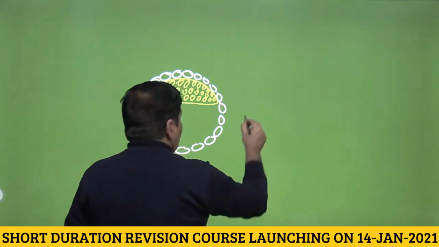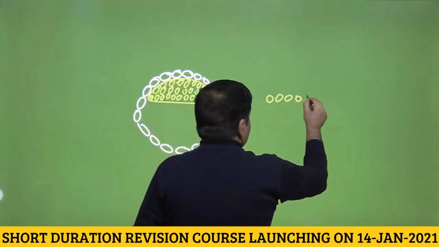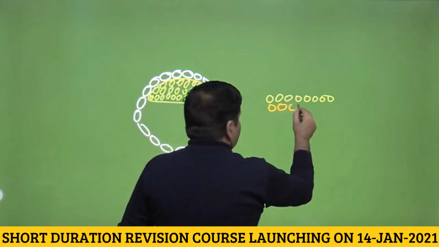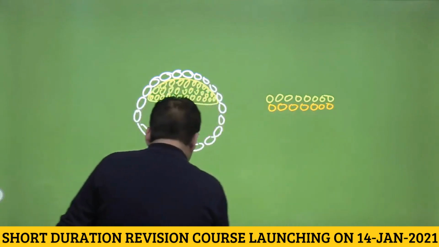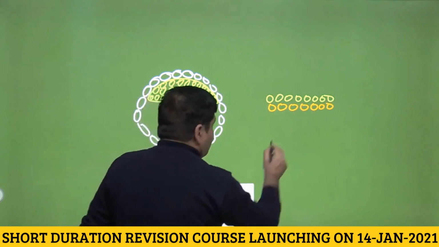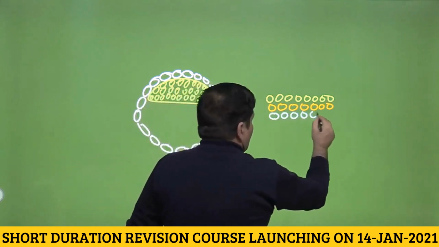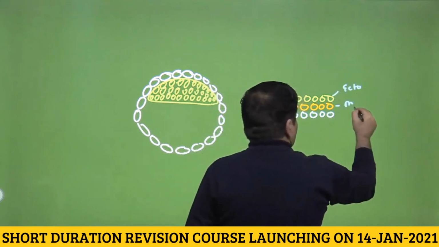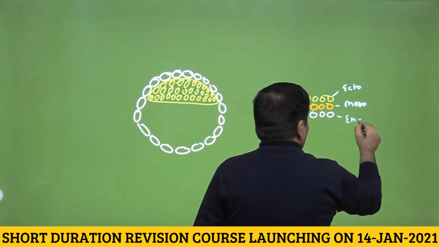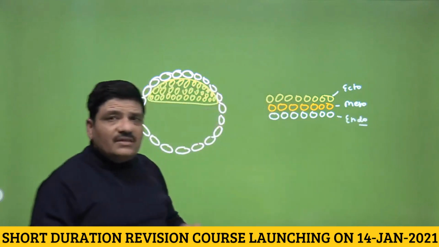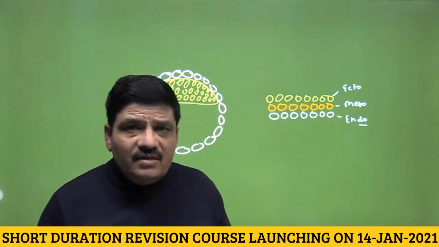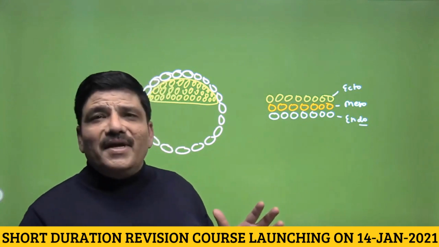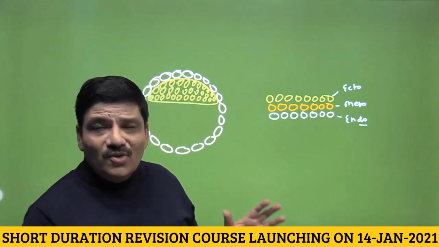And these 3 germ layers would be an ectoderm, a mesoderm, and also what is called an endoderm. So this is the formation of 3 germ layers. We are saying this is ectoderm, this is mesoderm, this is endoderm. Again asking you, please stick to the basics. If you are interested in the details of how it happens, I have discussed this topic in detail in the main video course. You can go and watch it.